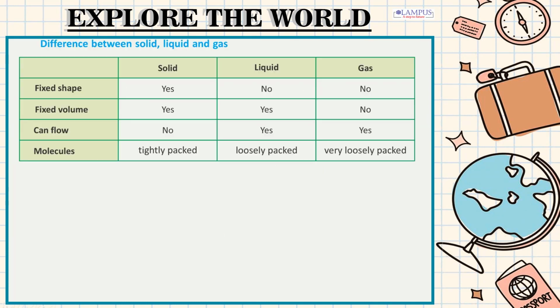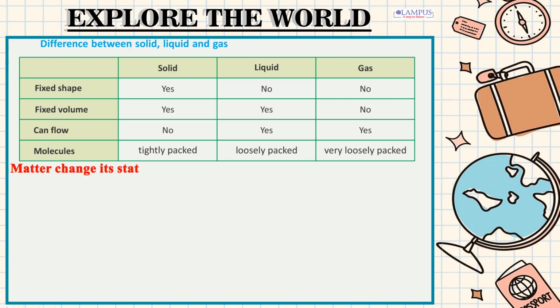Difference between solid, liquid and gas. Solid, liquid, gas. Fixed shape: yes, no, no. Fixed volume: yes, yes, no. Can flow: no, yes, yes. Molecules: tightly packed, loosely packed, very loosely packed.